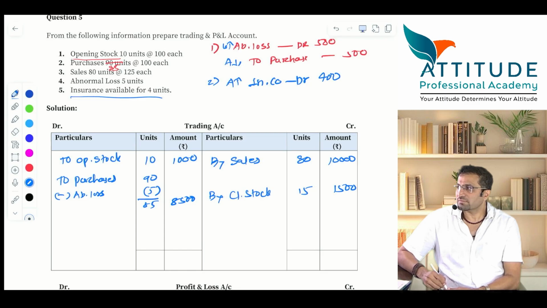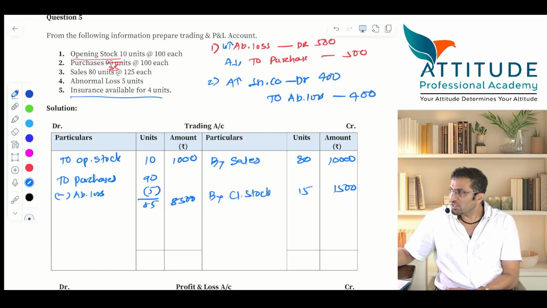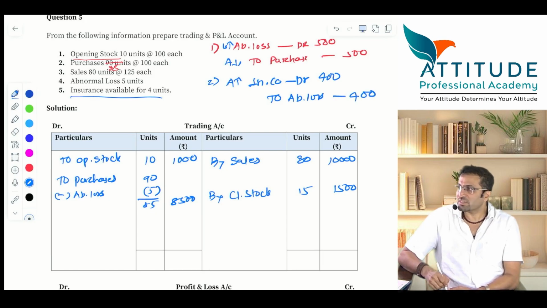To abnormal loss, and the loss reduces only by how much? Still 100 is left in abnormal loss, which will be transferred to P&L. Which will be transferred to what?